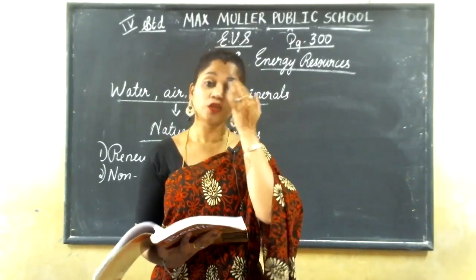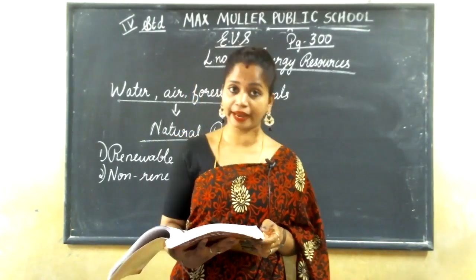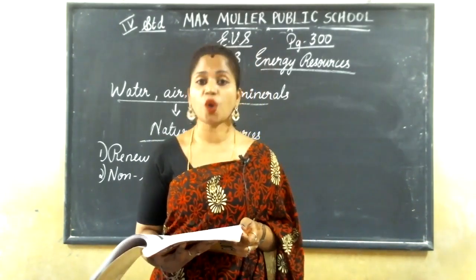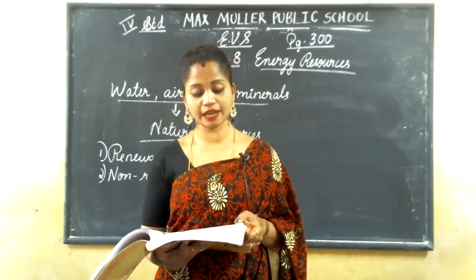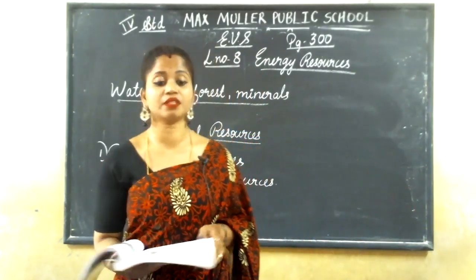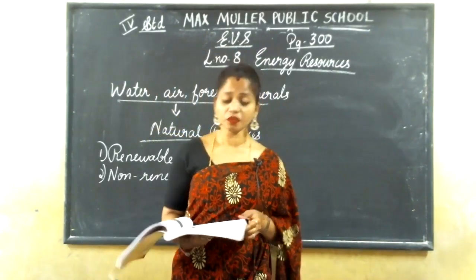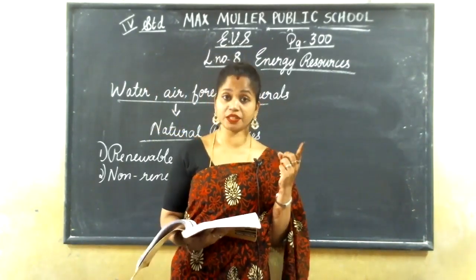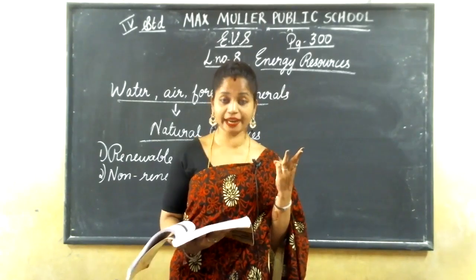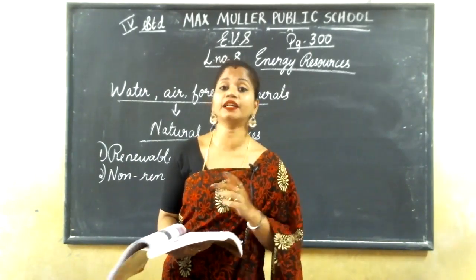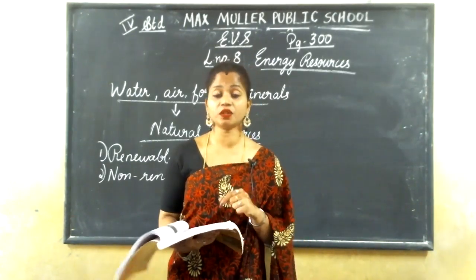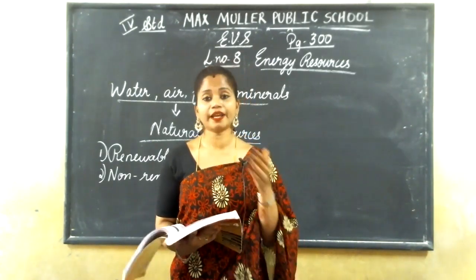Which are those? Solar energy, air, wind, soil, water, plants and animals are the examples of renewable resources, which can be used again and again.